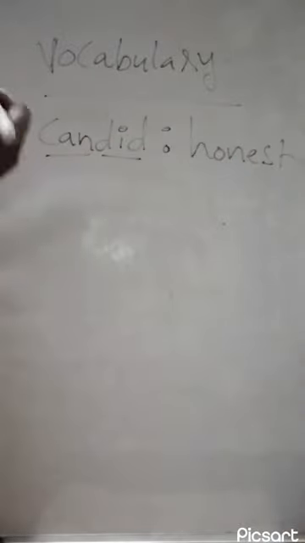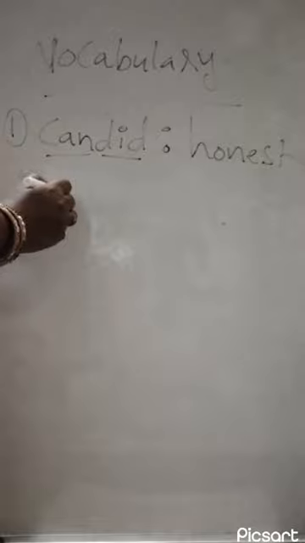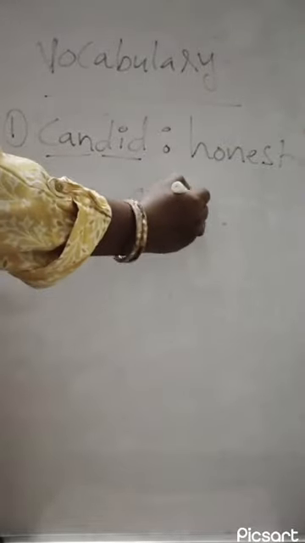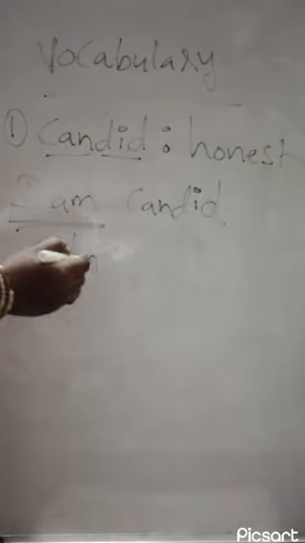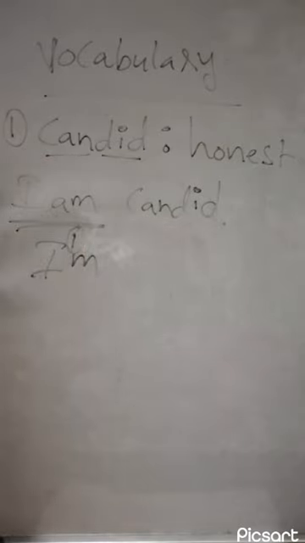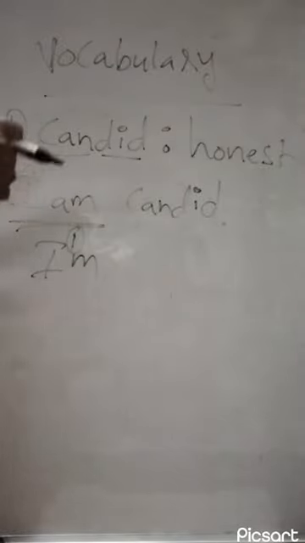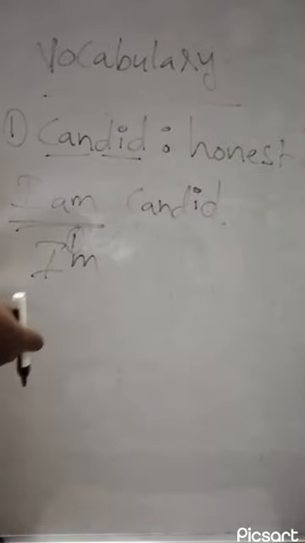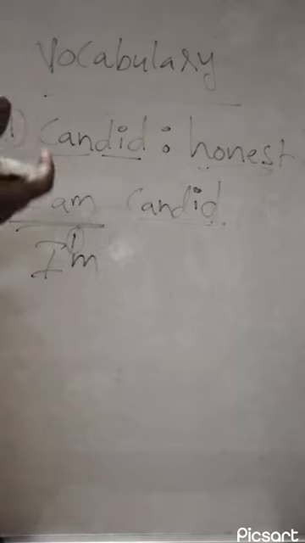Honest. It's not honest, guys. H is silent here. So you must say honest. So maybe you could say that, well, I am candid. Or if you want to use contraction here, you could say I'm. This is called contraction, we are using an apostrophe here. So either you could say I am candid or I'm candid, which means I'm honest. Or maybe you could also say that my friend is candid, something like this. So instead of using the word honest, you better use the word candid, which grabs the attention of your English.